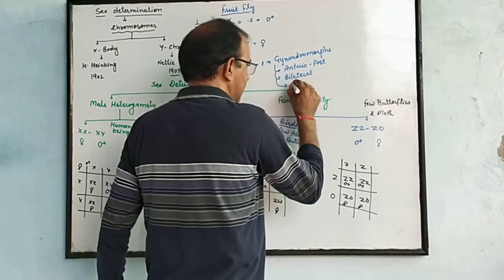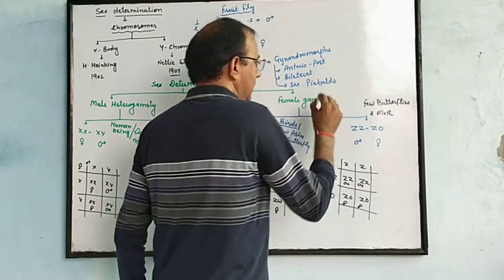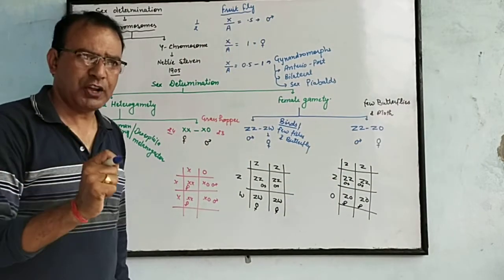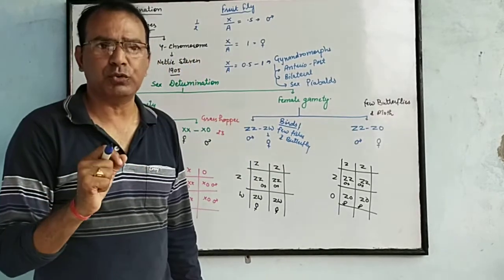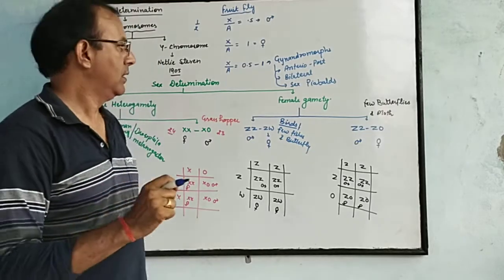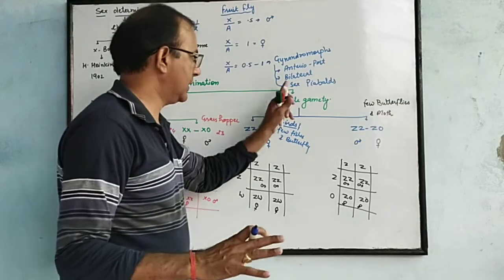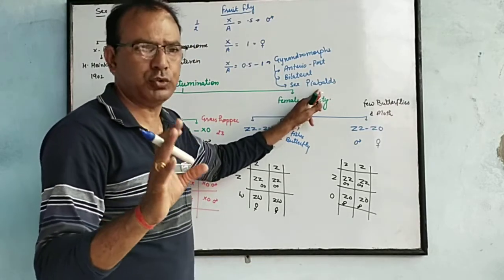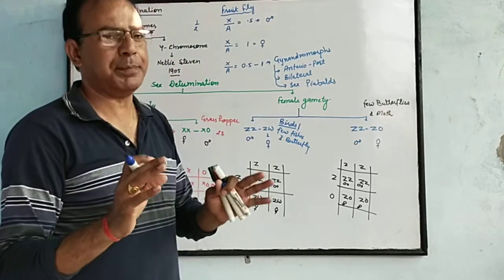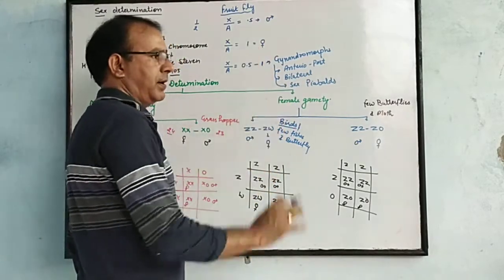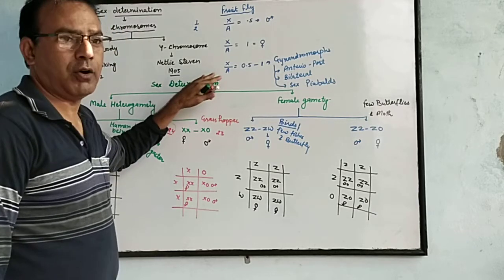And the third one is sex patches. It means the body of the fruit fly is mostly female, but there can be some patches of male present. Tissue, cells and body are all female, but there are some patches of male present. That is called sex patches. We can calculate it by counting the X chromosomes and autosomes.